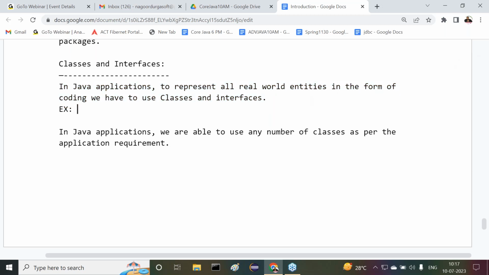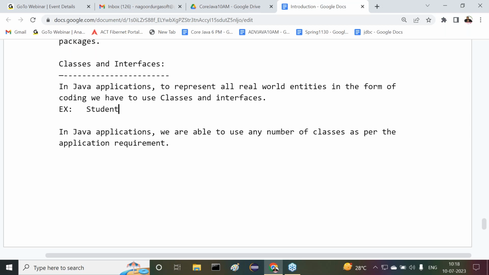If an entity has some attributes, if a thing has some attributes, then that thing is called an entity. Observe carefully. Student is an entity.